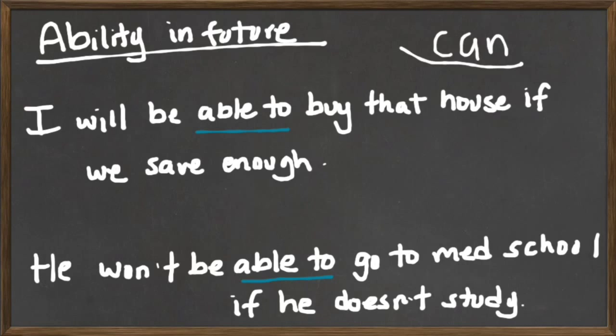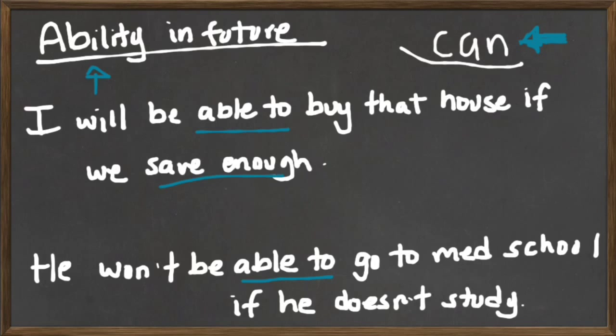And basically what will be able to means is can, but we're not talking about right now. We're talking about a future situation or a future event. And normally, don't forget that can or will be able to in this case is for an ability or an opportunity in the future. Example number 1, I will be able to buy that house if we save enough.